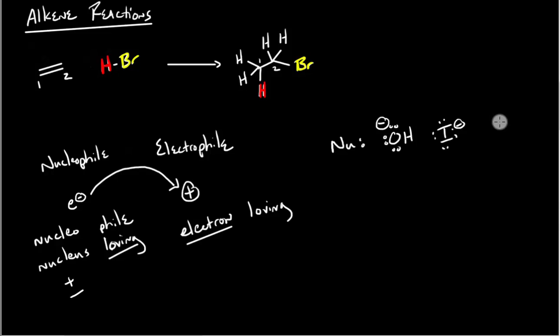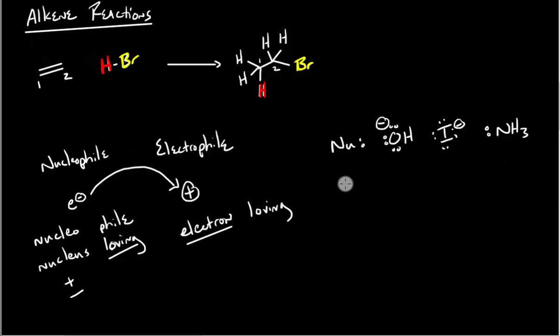Both of these are negatively charged with a formal negative. But we don't necessarily have to have that formal negative. We could also have something like NH3. This NH3 doesn't have a formal negative, and indeed it doesn't if you did the formal charge calculation. Nevertheless, that nitrogen is very electronegative, and it could still utilize the electrons on the lone pair to attack another electrophile. So we have two examples of negatively charged nucleophiles and one example of a neutral nucleophile.